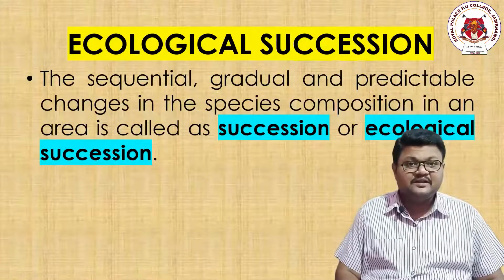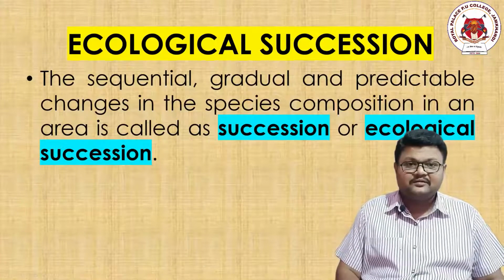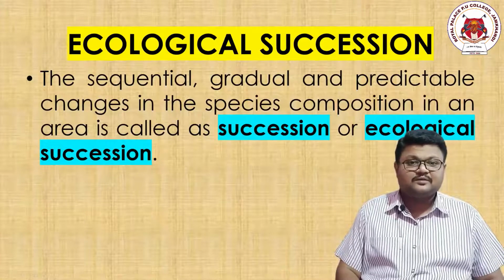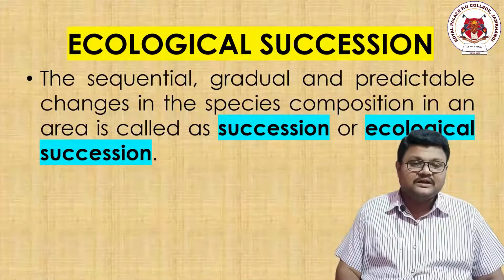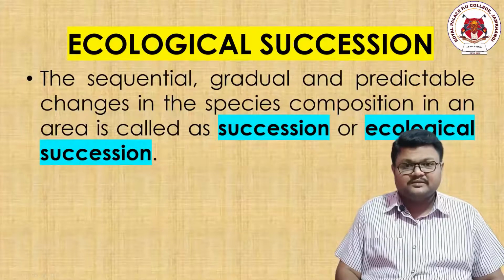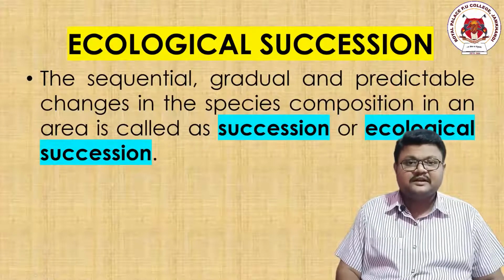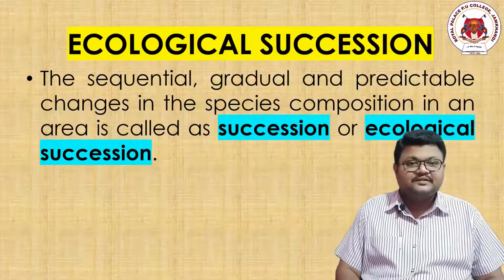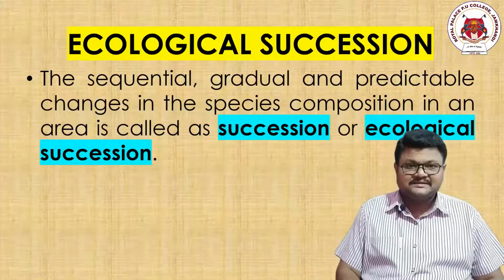No, that is the meaning of gradual. And the last one is predictable, which means we can assume that after 1 week or 1 month or 6 months or 8 months or 12 months there is an increase in the population of this much. We can just assume. Right? This is called ecological succession.